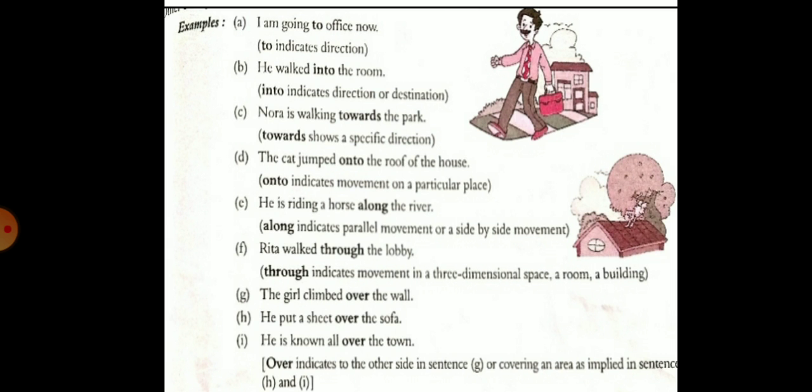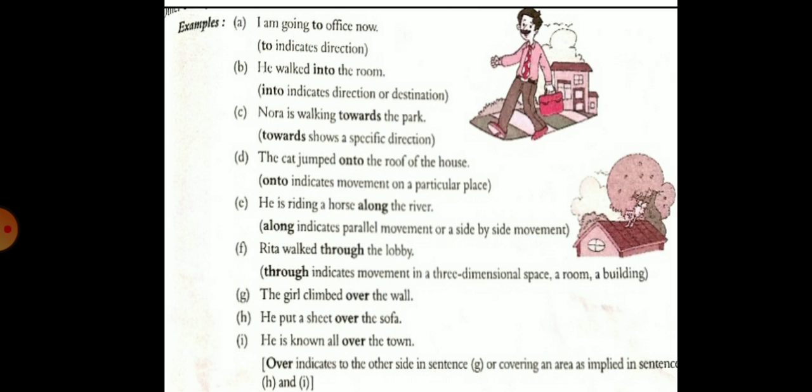So, towards shows a specific direction. The cat jumped onto the roof of the house. Onto indicates movement on a particular place. He is riding a horse along the river. Along indicates parallel movement or side-by-side movement.